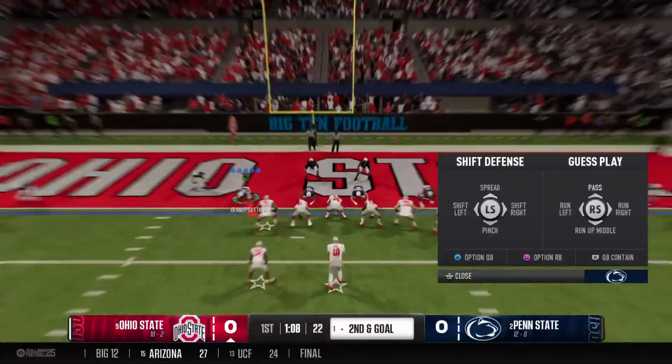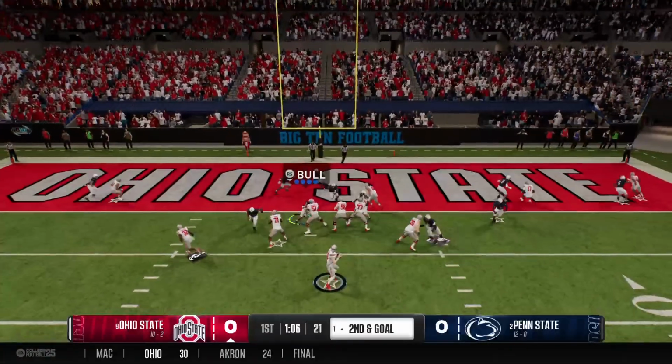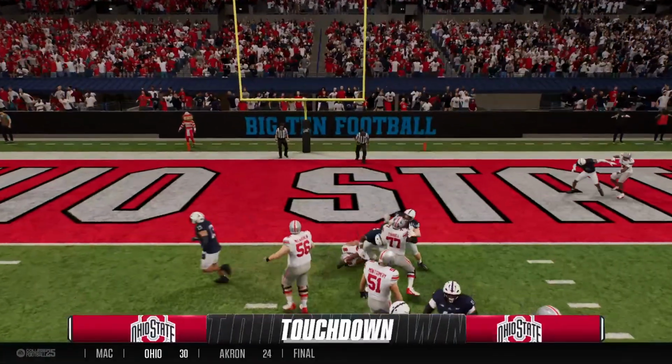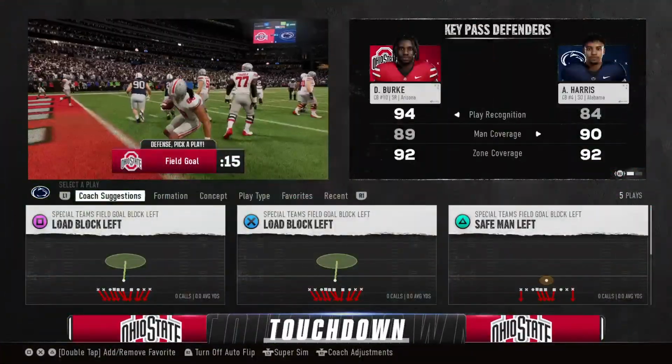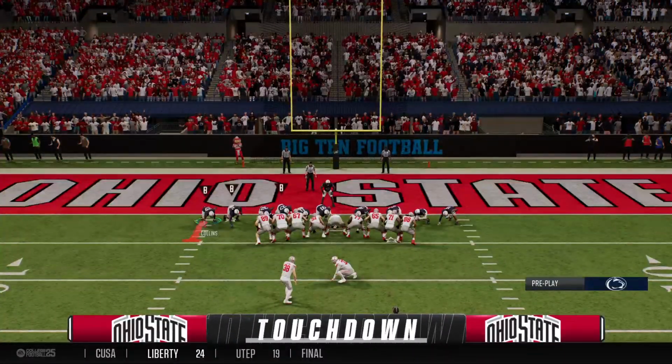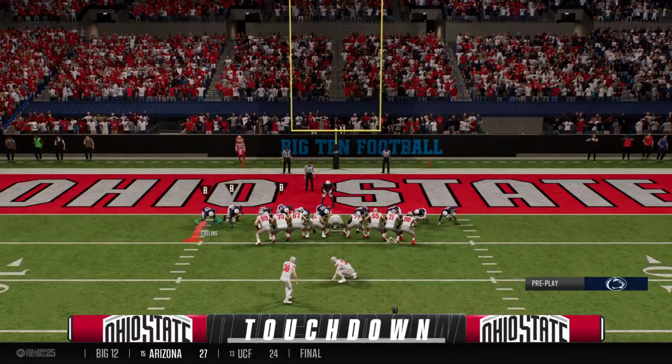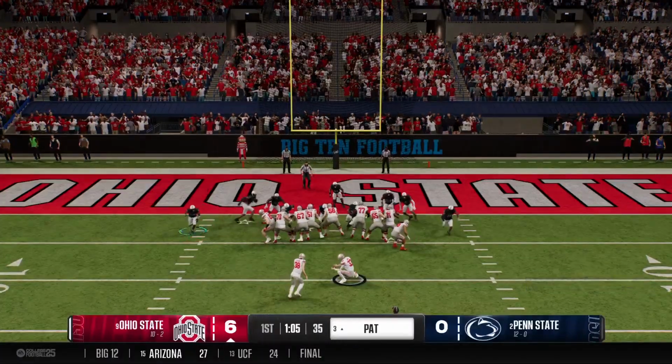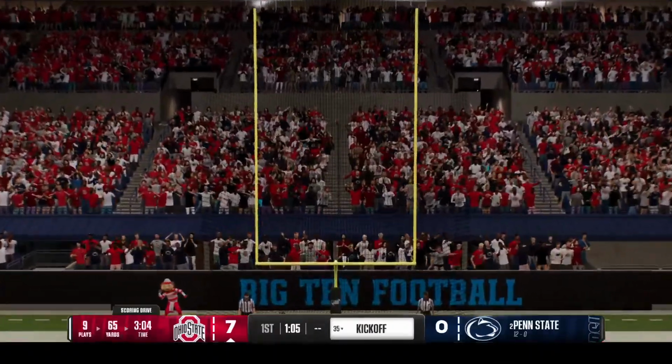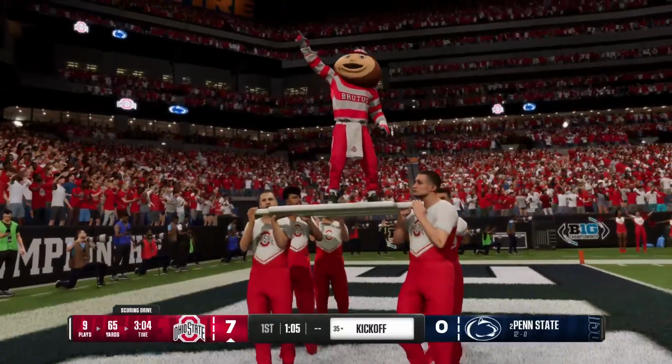Defensive backs up with the line, showing press. Quarterback looking to throw it on 2nd down. Caught near the sticks. And Scott makes it to the end zone. Touchdown, Ohio State. That kind of play is almost impossible to defend when a quarterback is throwing the ball with that kind of accuracy and timing.